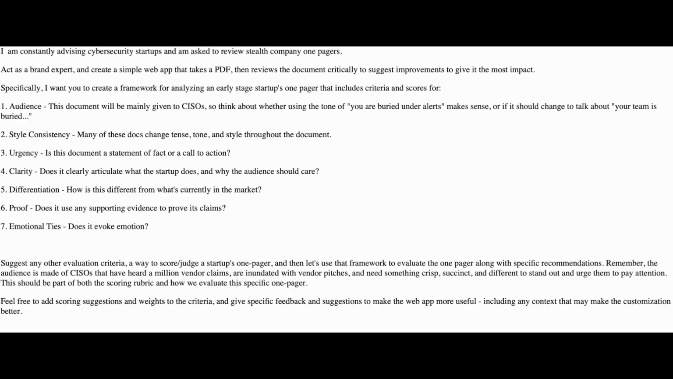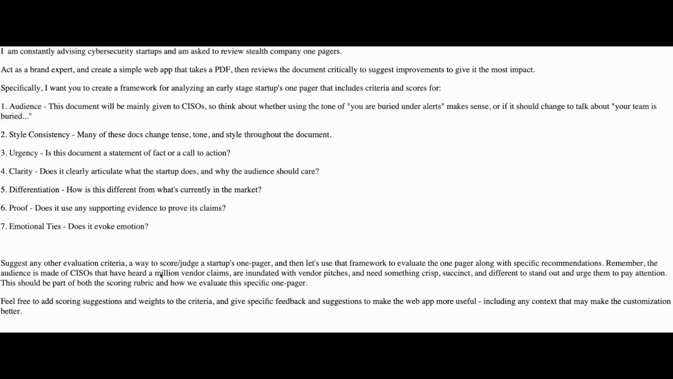Let me show you right here. I'm not going to go through every single step, but I started with this, and here's my prompt. First I wanted to create a framework: audience, style consistency, urgency, clarity, differentiation, proof, and emotional ties. And I said originally just suggest other evaluation criteria, a way to judge and score, and then using that framework to evaluate the one pager with specific recommendations.